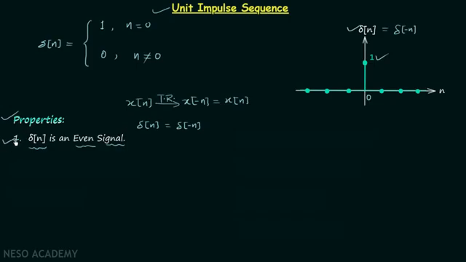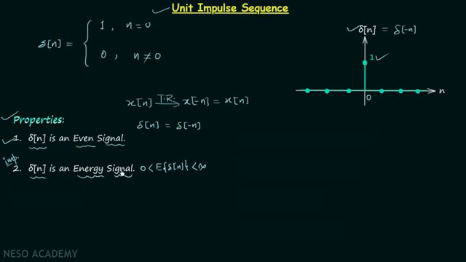Now we will move on to property number 2, and according to property number 2, delta n is an energy signal. Now this is one important property. We have calculated the energy of delta n, and we found the energy of delta n is finite. This means the energy of delta n is less than infinity but greater than 0, and therefore delta n is an energy signal.